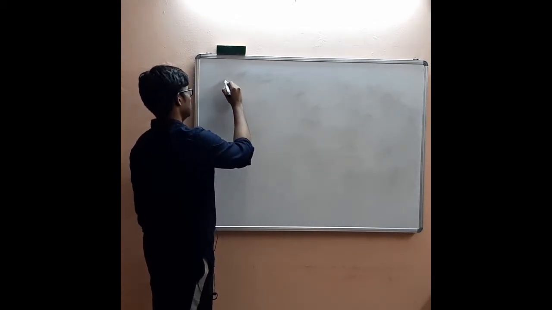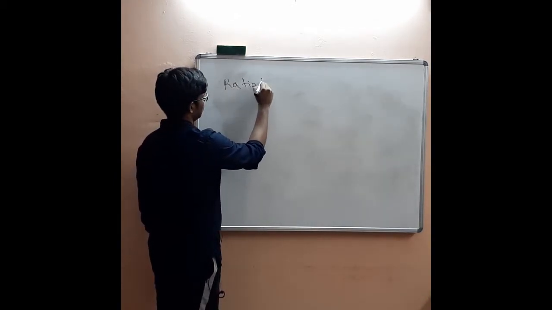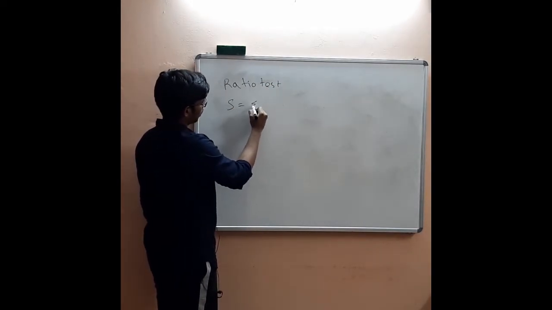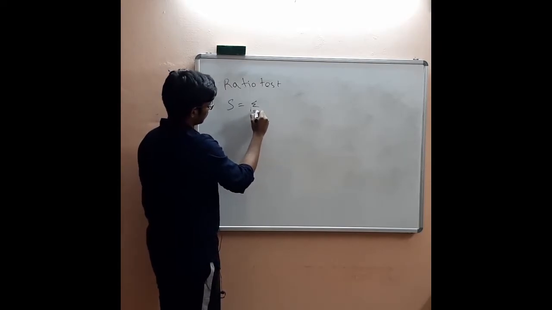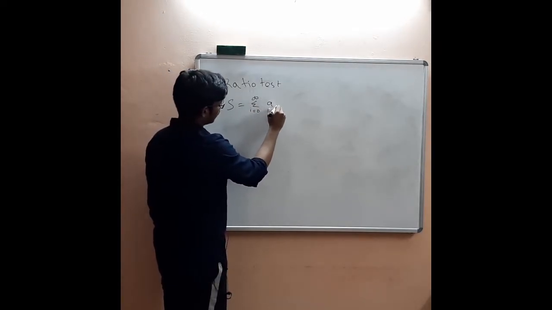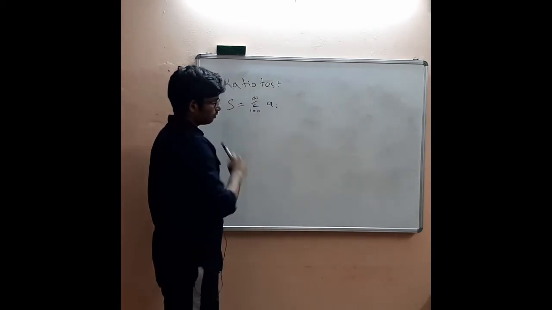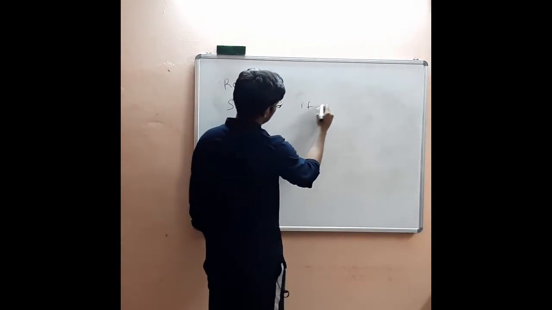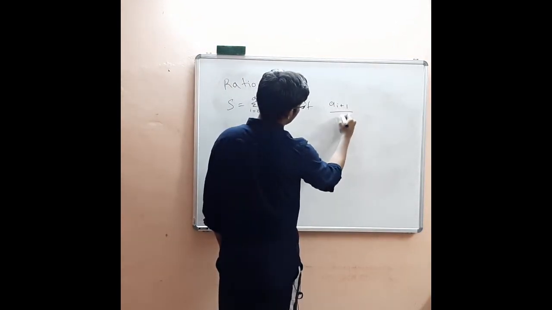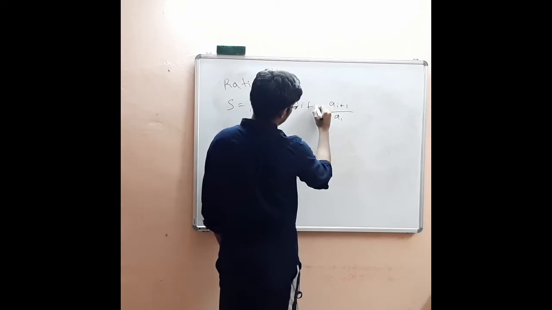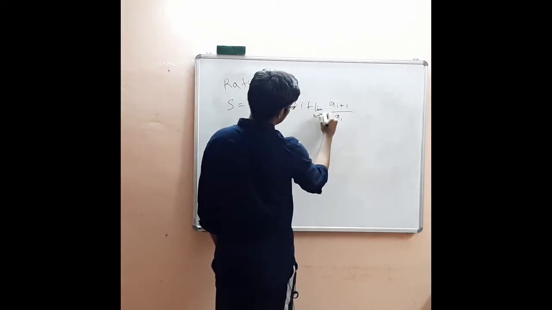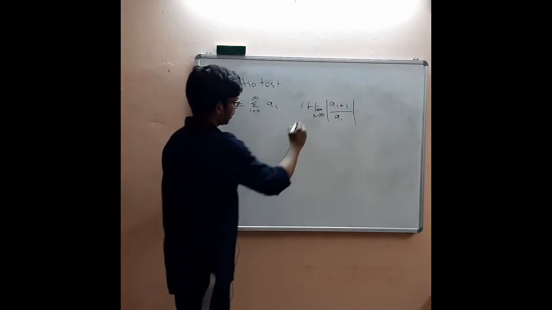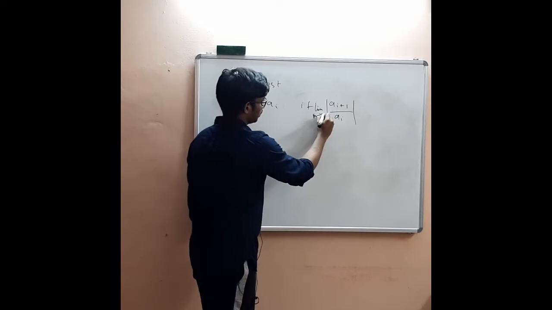So, the ratio test. It says that if we have a series S equals the summation over i from 0 to infinity of a_i, this series converges if the limit as i tends to infinity of |a_(i+1) divided by a_i| exists and is less than 1.